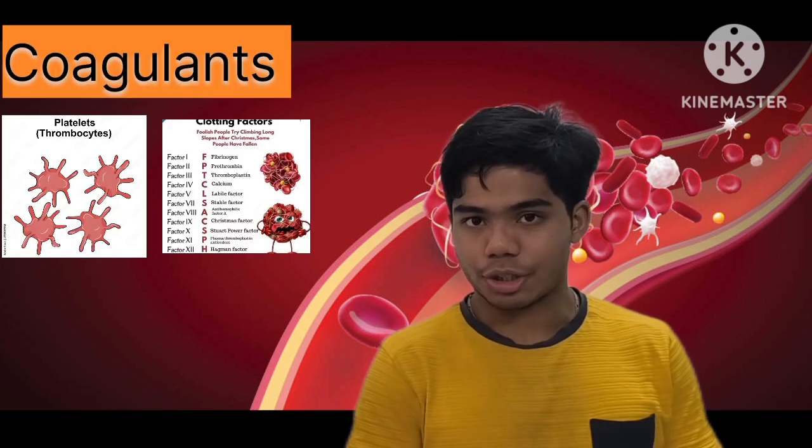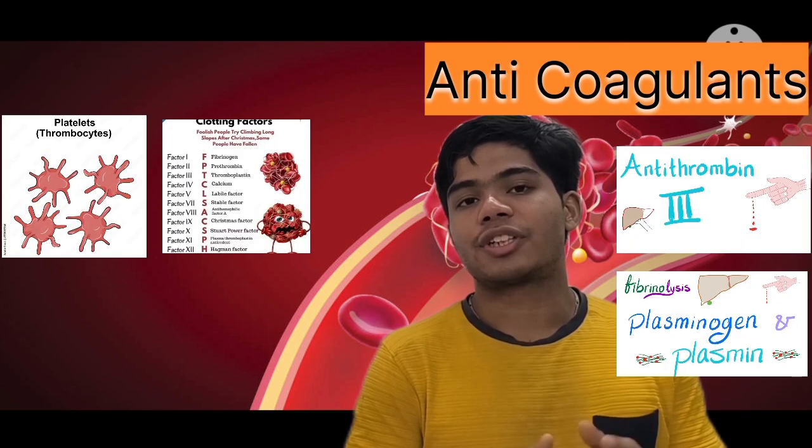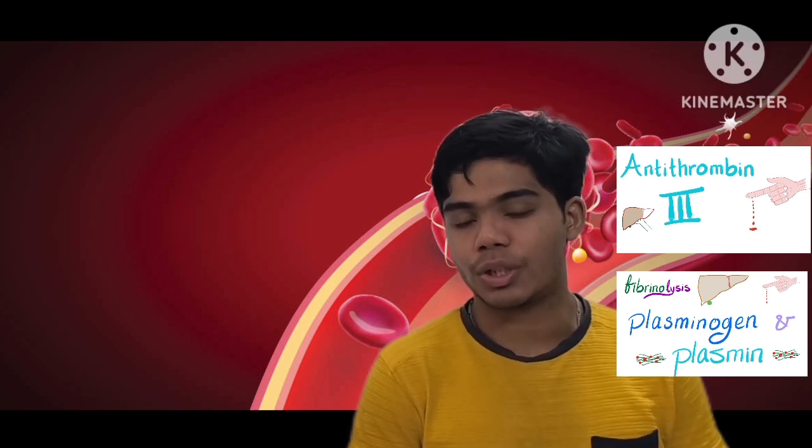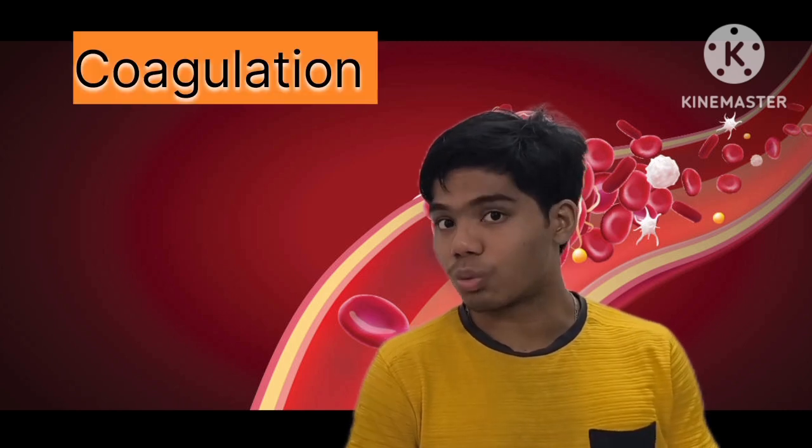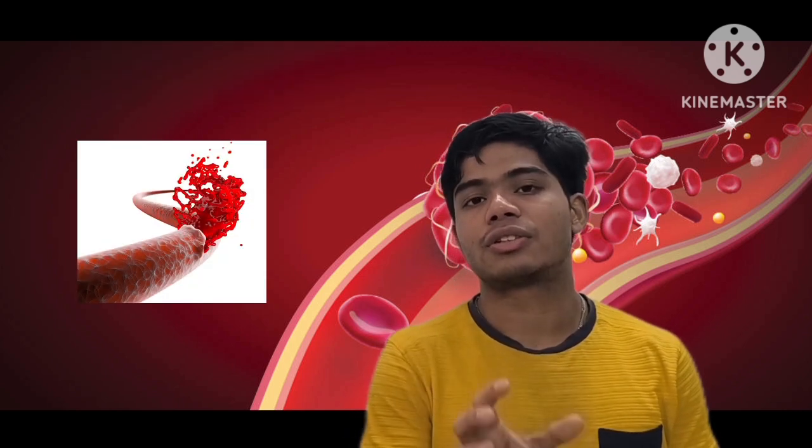So friends, now I am going to explain what are coagulants and what are anticoagulants. First let's discuss what are coagulants. But before understanding coagulants, you should understand what is coagulation. So friends, see this diagram. This is the diagram showing that the blood vessel is damaged, and in response to this blood vessel damage, bleeding occurs. So this is a pathological condition.